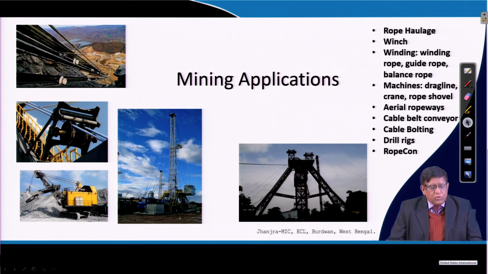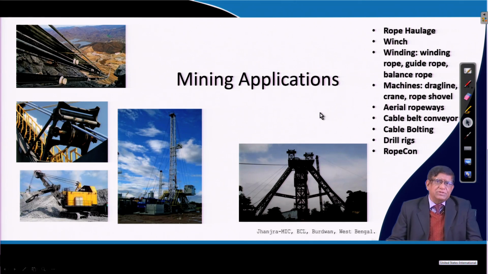This is a rope con, a new type of conveyor belt where it can run kilometer after kilometer. In India also there is one of 5 to 6 kilometers. This type of conveyor belt can be used in the mining industry. In Spitsbergen Island, a single conveyor belt of 38 to 64 kilometers long can be made. This system is called rope con. Only in the last 10 years have this type of conveying systems been introduced in the mining industry.